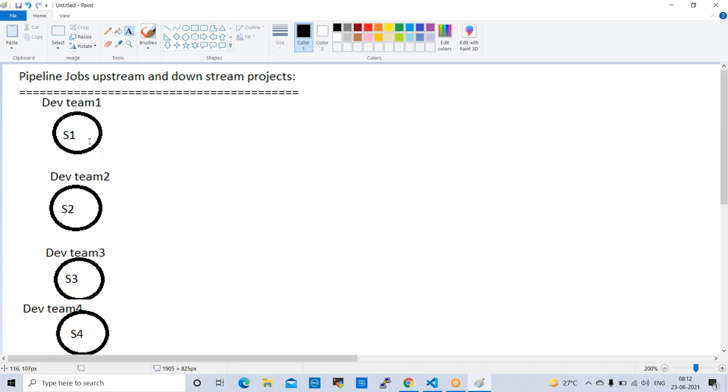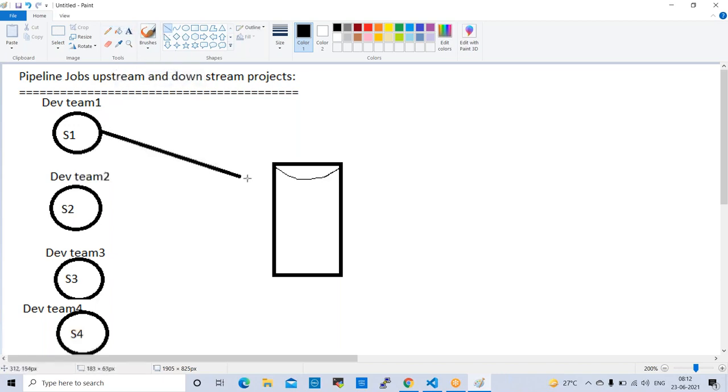For example, we have 4 sprints here. Once a sprint is completed, they will push it to GitHub, for example this is GitHub.